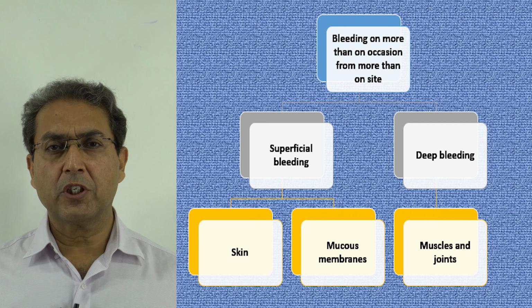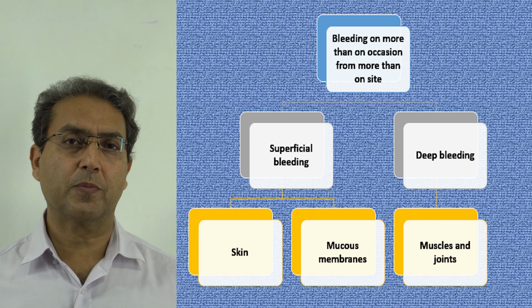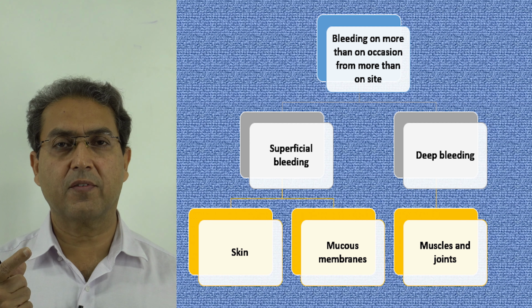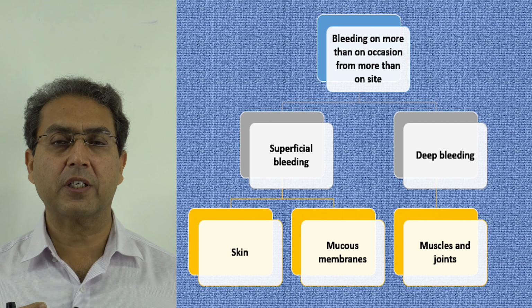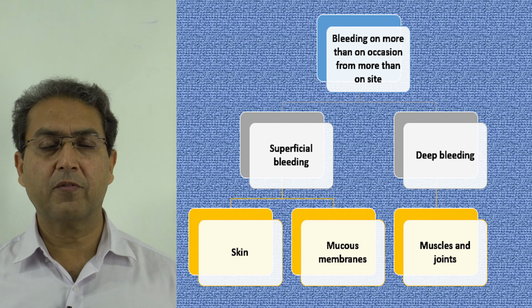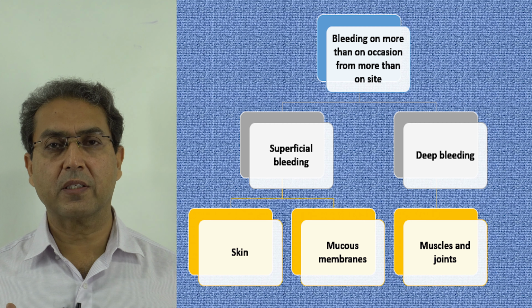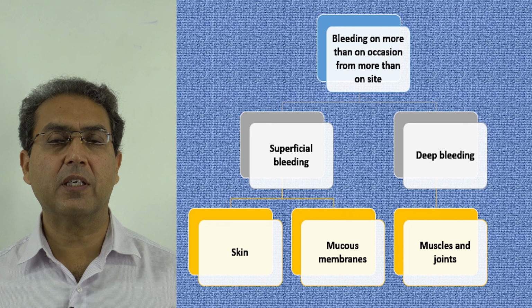Patient may have superficial bleeding or deep bleeding. Superficial bleeding can be in the skin or in the mucous membranes. Mucous membranes can be the conjunctiva, the nose, the oral cavity, the GI tract, the urinary tract, the gynecological tract, sometimes the respiratory tract. So the patient may be bleeding in the skin or from the mucous membranes. Deep bleeding is usually in the muscles and the joints. Sometimes it can be in the cavities as well.